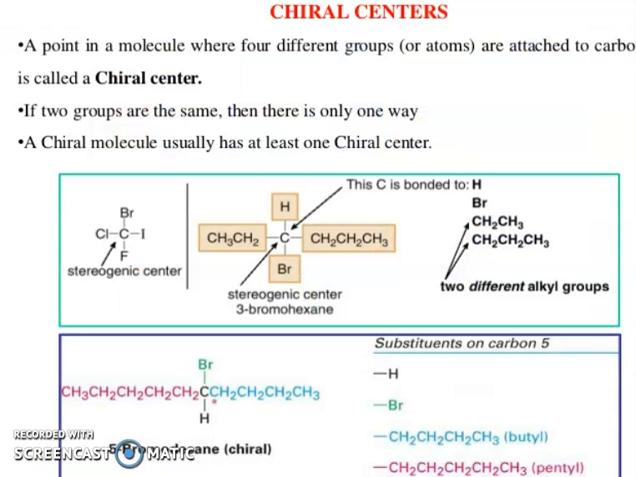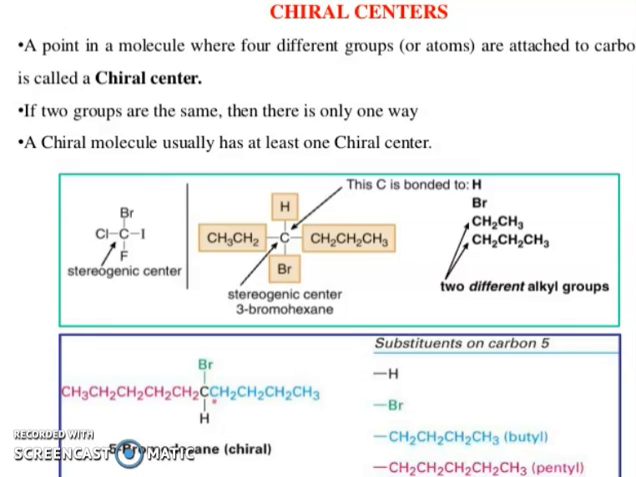Now, chiral center. A point in a molecule where 4 different groups are attached to carbon is called a chiral center. If 2 groups are the same, then there is only one way. A chiral molecule usually has at least one chiral center. Stereogenic center, you can see here.